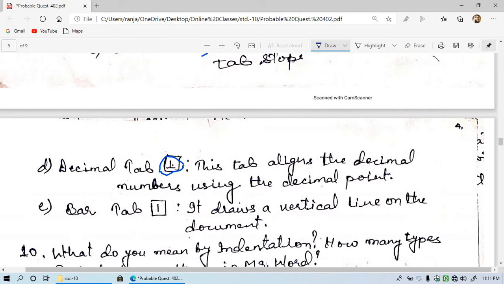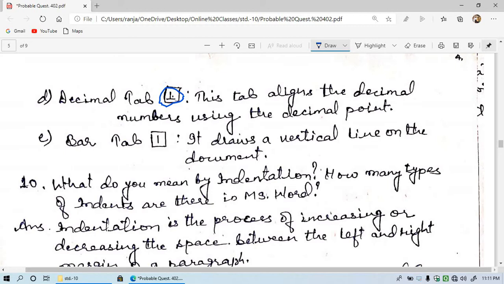By using the decimal point, this tab aligns the decimal numbers. And the final one is the bar tab. The symbol is given here. It draws a vertical line on the document, so it is used to draw a vertical line in the document.